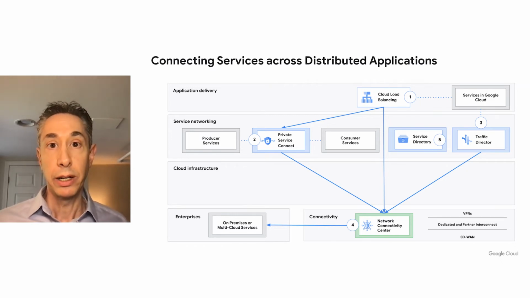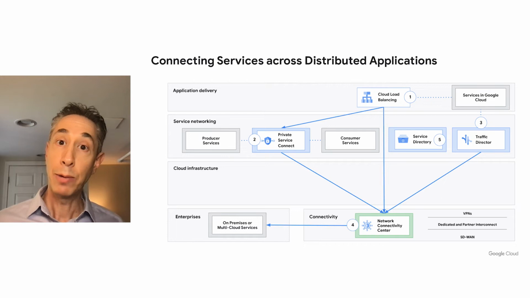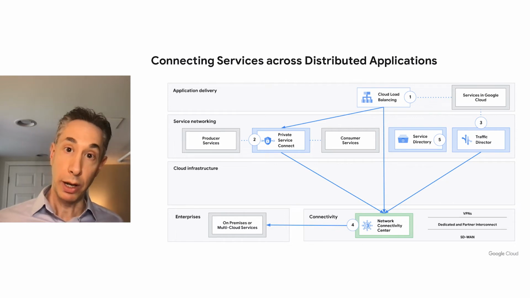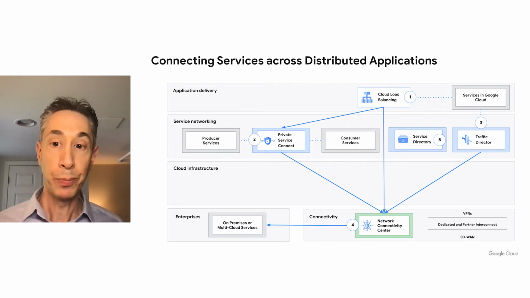Private Service Connect creates strong capabilities so you can separate these two concerns so that only the people that should be able to alter those services can, and those services are accessed by the right people.